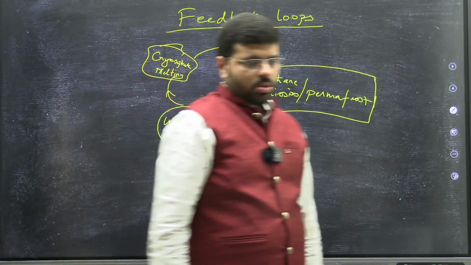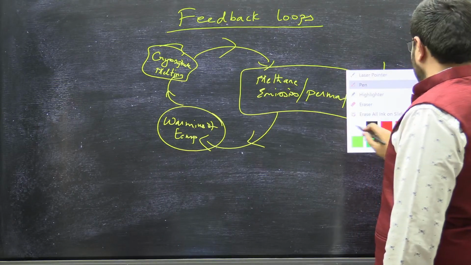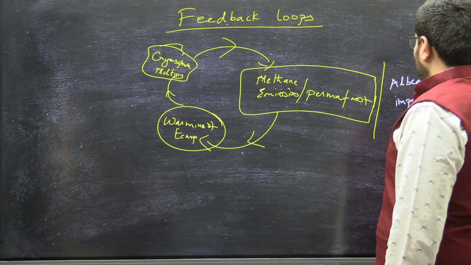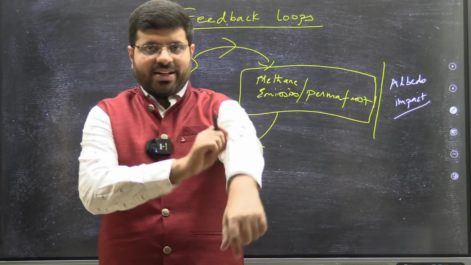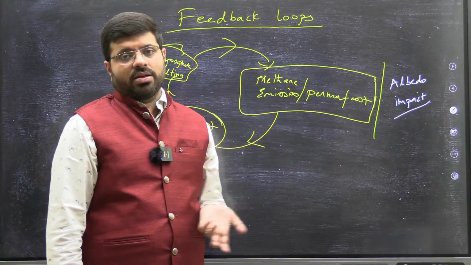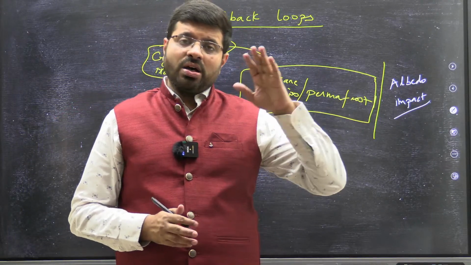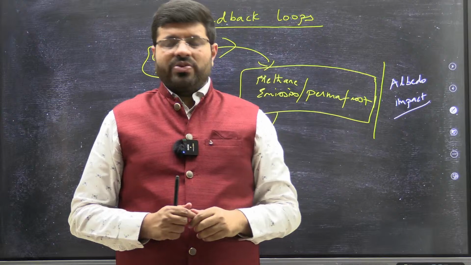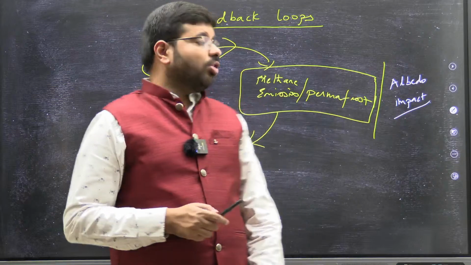Another thing you can talk about is the albedo impact. You all know that if there is snow, things with white color, you can talk about the ice, that ice will reflect more sunlight. Why do you think polar regions have lower temperatures? It is always because of two reasons: one, the slant rays we receive from the sun, so they receive very little, and whatever they receive, the majority is reflected back because of the dominance of ice.